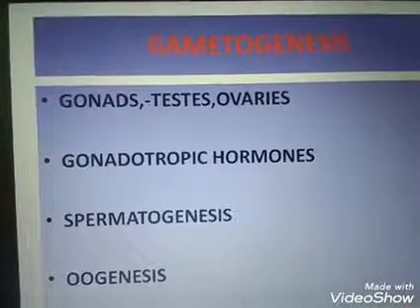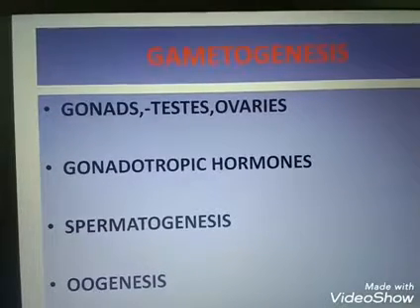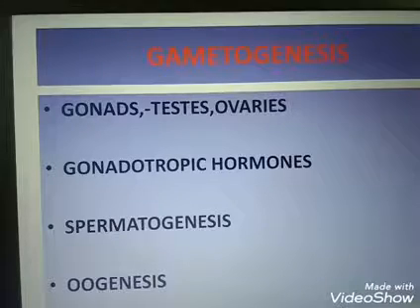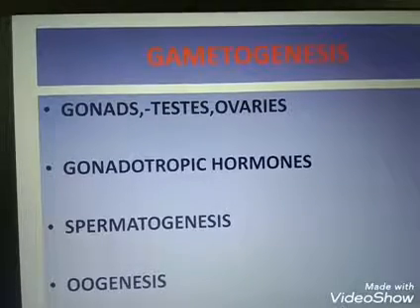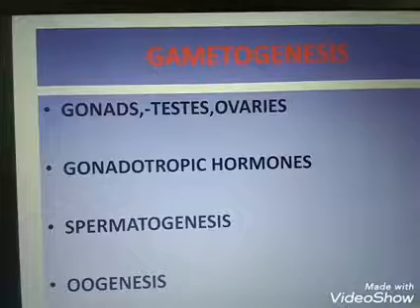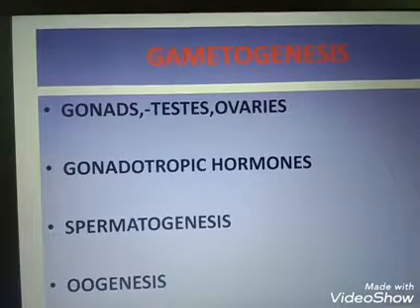Okay, so in case of male, sperms are produced. The type of gametogenesis that takes place in male is known as spermatogenesis. The spermatogenesis process is not a single process. It takes time.